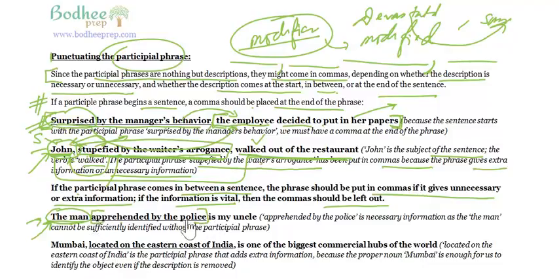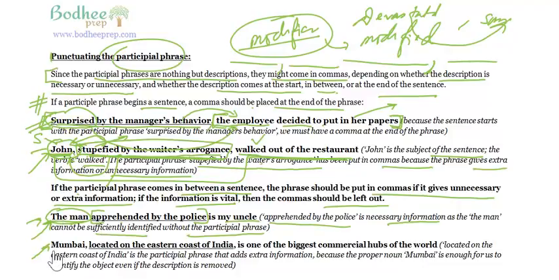Which kind of man? The man apprehended by the police. And therefore this is important, and therefore there is no comma because it's necessary information. The man apprehended by the police is my uncle. Apprehended by the police is necessary information, as the man cannot be sufficiently identified without the participle phrase. And that's the reason why we haven't put commas here.